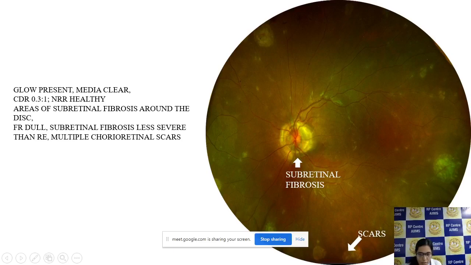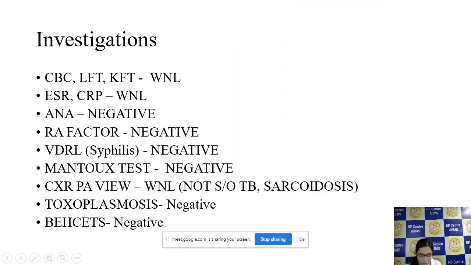In the left eye fundus, again, the disc was normal, vertically oval with CDR of 0.3:1, and the NRR was pink, the FR was dull, and the amount of fibrosis was less as compared to the right eye. Also, scars were present in the mid-periphery and the peripheral areas. Systemic investigations were done, and the CBC, LFT, KFT all were within normal limits. ANA was negative, RA factor was negative, VDRL was negative, Mantoux test was negative, chest X-ray, toxoplasmosis, and Behçet's were not suggestive of any TB or any other infectious cause.